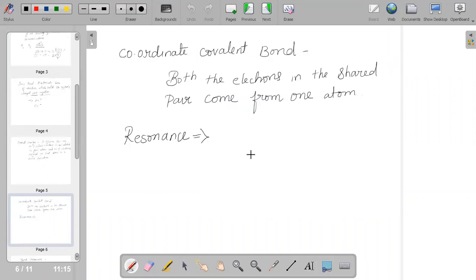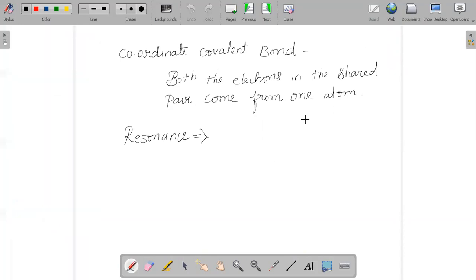The next concept is the coordinate covalent bond. You will come across this bond very rarely, because in it both the electrons in the shared pair come from one atom. Both the electrons in the shared pair come from one atom. The term given for that is coordinate covalent bond.